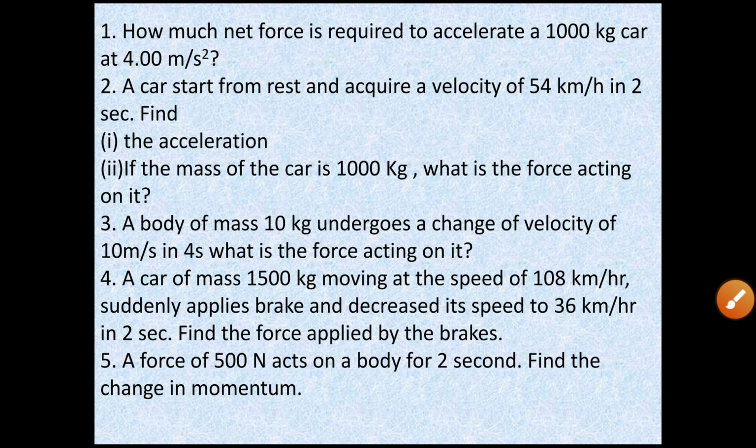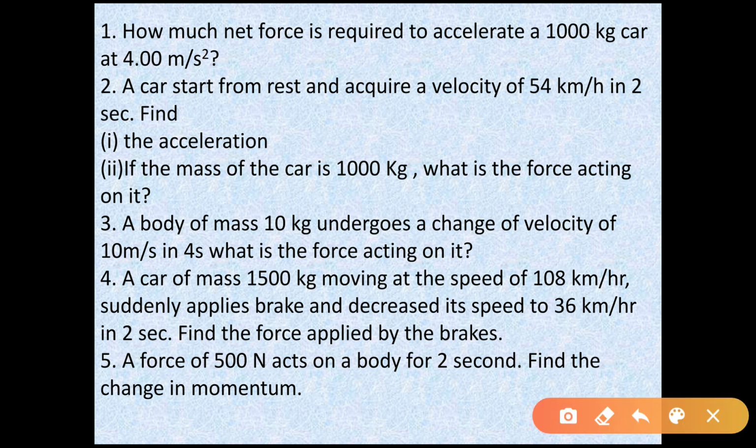Question number 3. A body of mass 10 kg undergoes a change of velocity of 10 meter per second in 4 seconds. What is the force acting on it? See here, there is a tricky question. The change of velocity 10 meter per second means its velocity changes from 0 to 10 or 10 to 20, that is, change in velocity is 10 meter per second in 4 seconds. So a is equal to change in velocity (v minus u) by t, which is given as 10, and time taken is 4 seconds.